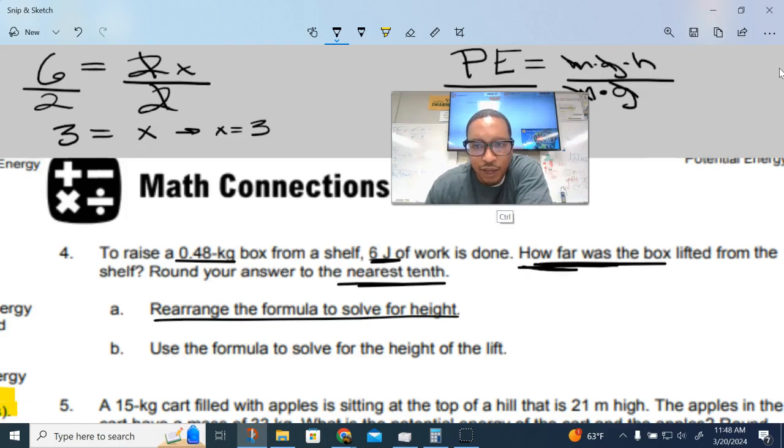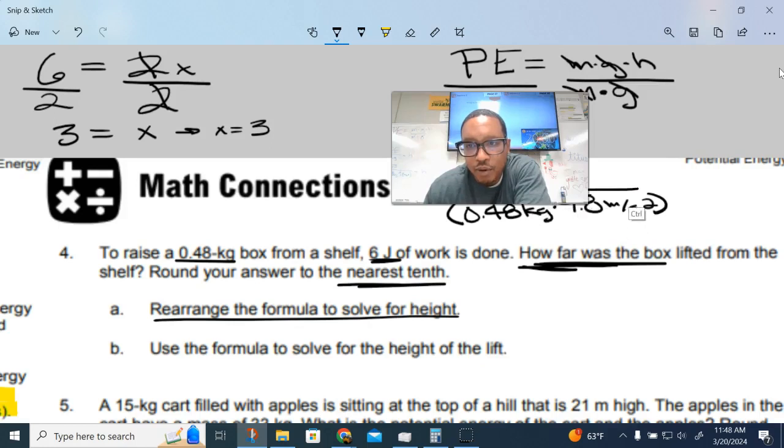And then divide it by the mass, which is the 0.48 kilograms, in parentheses, times the g, which is the gravity, so that's the 9.8 meters per second squared. And I'm going to go like that, boom, and I got that.